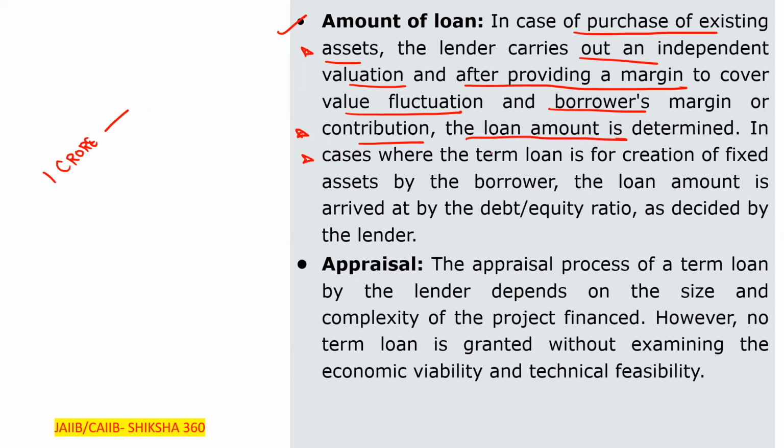In case where the term loan is for the creation of fixed assets by the borrower, the loan amount is to be arrived at by the debt or equity ratio as decided by the lender.